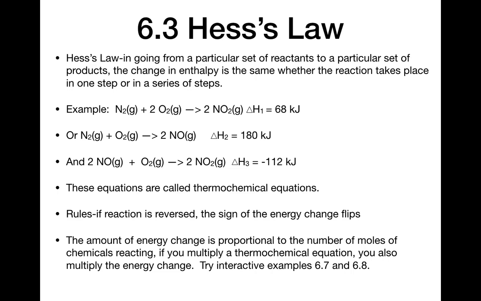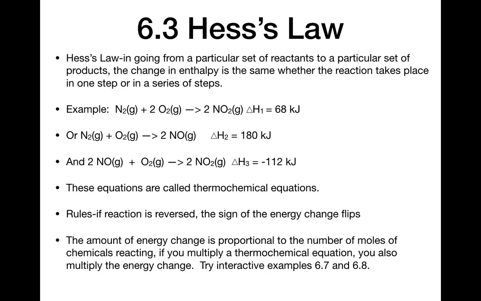To illustrate this, we could think of the reaction N2 plus 2O2 makes 2NO2. We measure the enthalpy change for that, and it's 68 kilojoules. That would assume 1 mole of nitrogen and 2 moles of oxygen making 2 moles of NO2 would actually absorb 68 kilojoules because it's positive 68. Then N2 plus O2 makes 2NO, to make nitrogen monoxide instead. The delta H for that, delta H2, is 180 kilojoules.